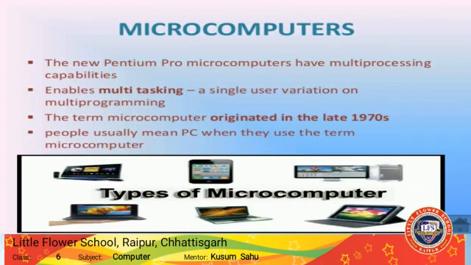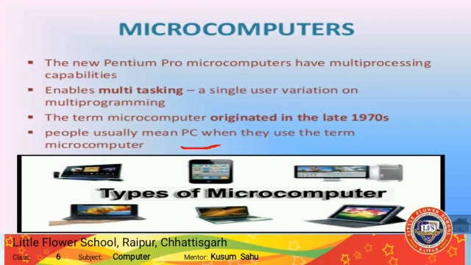First is microcomputers. Microcomputers are small computers that have a microprocessor as their CPU. CPU means central processing unit. This computer is also known as personal computer or PC. Here we can see personal computer means it is used for personal work also, used by a single person at a time.